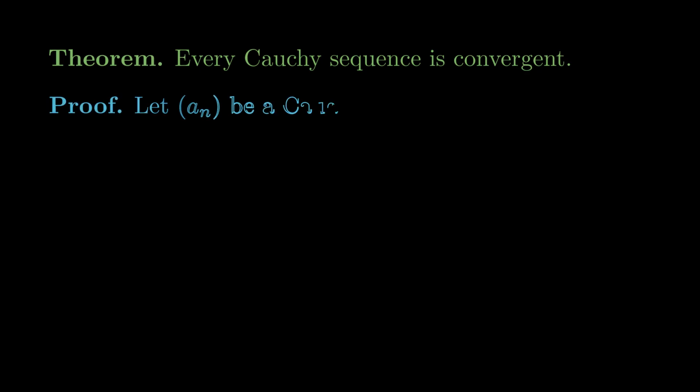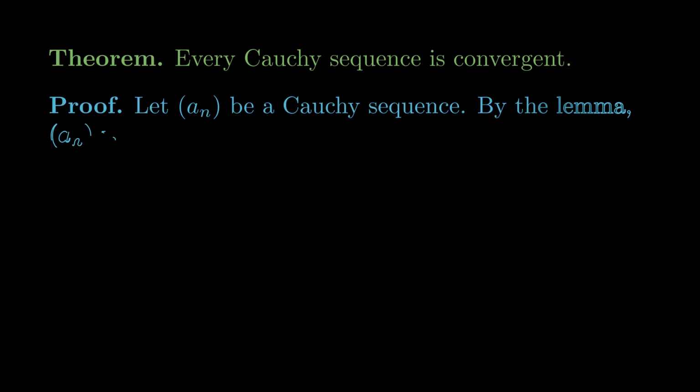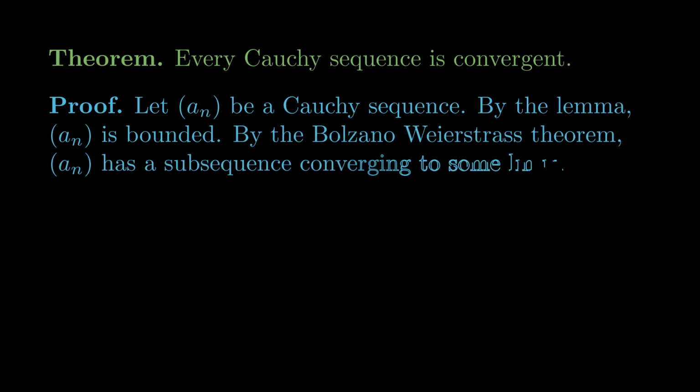Stating the second half of our main result: every Cauchy sequence is convergent. Let a_n be a Cauchy sequence. By the lemma, a_n is bounded. The reason we need this lemma is because we'll need a candidate for the limit, and now we'll have one using the Bolzano-Weierstrass theorem. That theorem that we proved last video states that every bounded sequence has a convergent subsequence. So now we're guaranteed that a_n has a convergent subsequence, and let's say that it converges to some limit L. Now we're going to try to argue that the whole sequence a_n has to converge to that limit L as well.